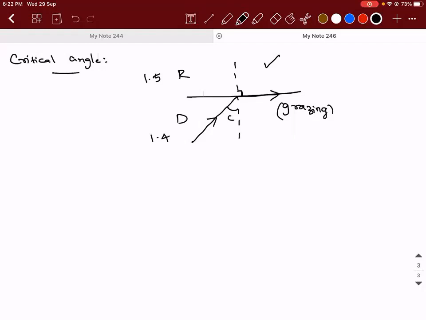The refractive index of the lower medium, the medium in which the incident ray is there, is 1.4. The refractive index of the other medium is 1.5. Will this kind of phenomenon take place? Yes, sir, it will take place. You're sure? No, sir, I am slightly doubtful, because the denser medium should have a higher value than the rarer medium.